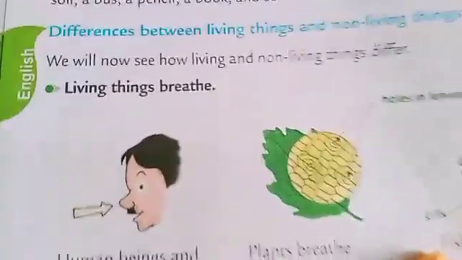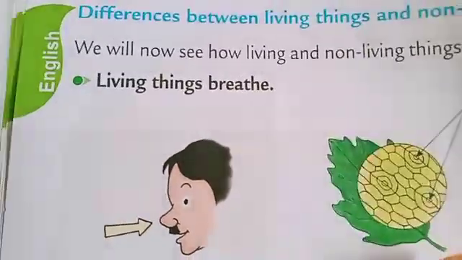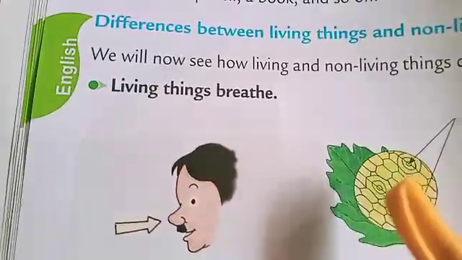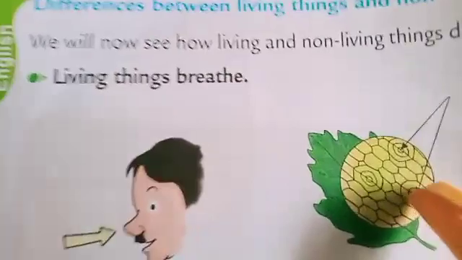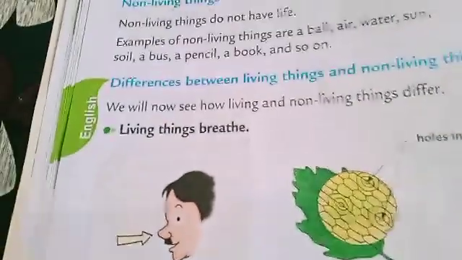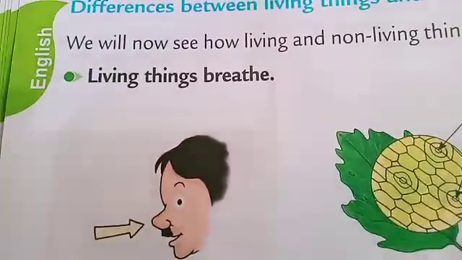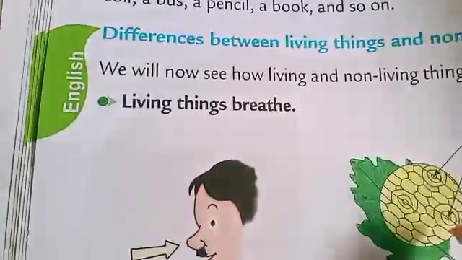Then the second picture. What is this? This is the picture of a plant. Plants breathe through small holes in their leaves. You can see in this picture these small holes. If we hold a plant's leaf in our hand, we are not able to see them properly, but in this picture you can see them clearly. With the help of the small holes, plants can breathe.